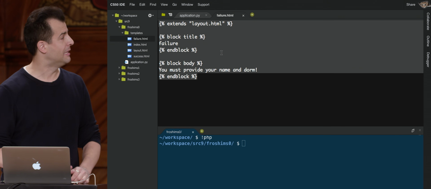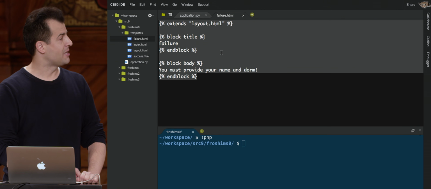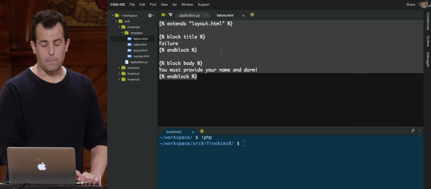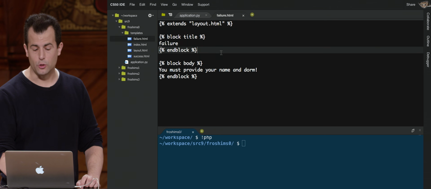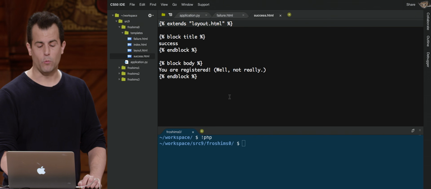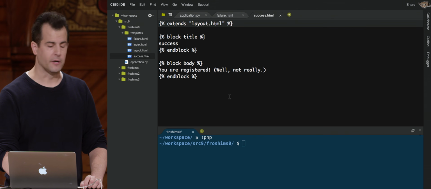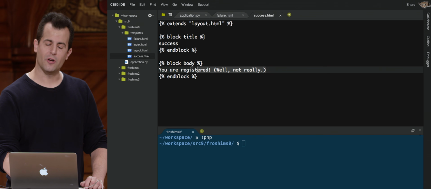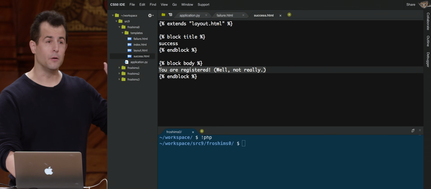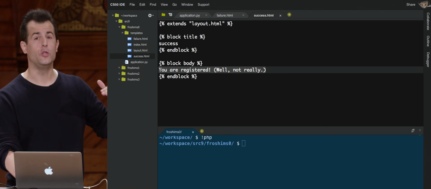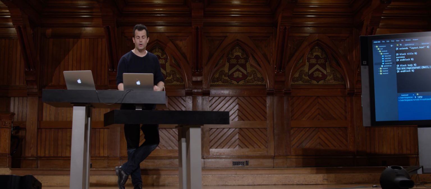Now, if we take a look at failure.html, it didn't do all that much. It extended layout.html. It declared a title of failure. And then it declared a body of you must provide your name and dorm as sort of an admonishment to the user. If I look at success, meanwhile, it's pretty similar, but the text is different. But this is the problem we addressed this week. You are registered. Well, not really, because recall, and you could have seen a moment ago, we did nothing with the user's name or dorm or any other information. We just pretended to actually register them.